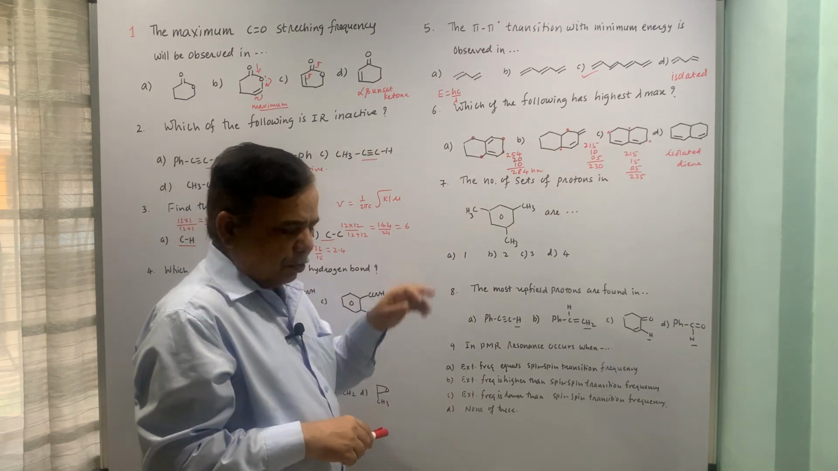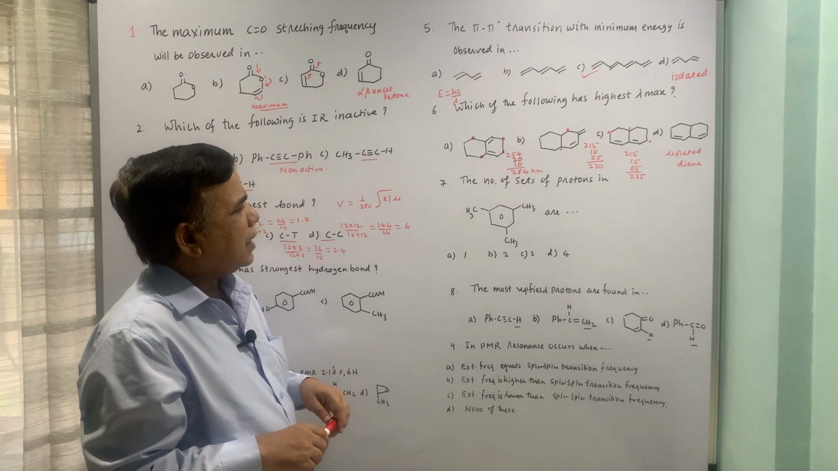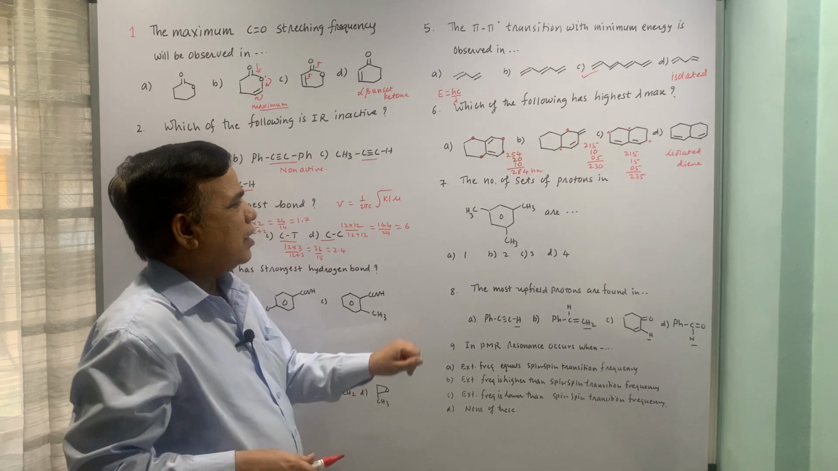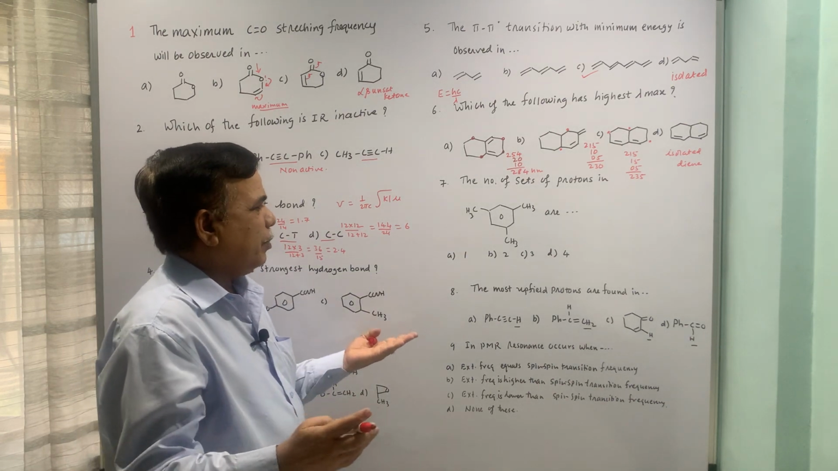Moving on to the next example: the number of sets of protons, or types of protons in common words, in this molecule. This is methicillin R, how many are there?